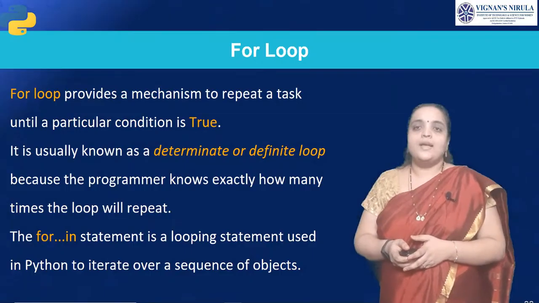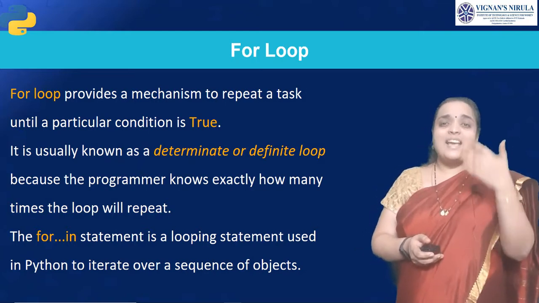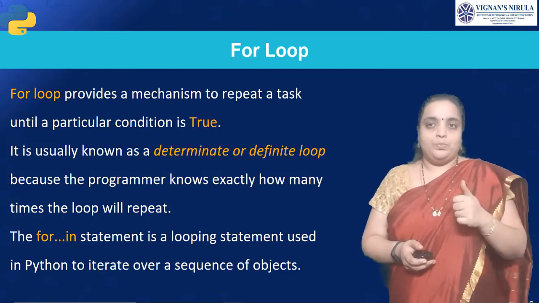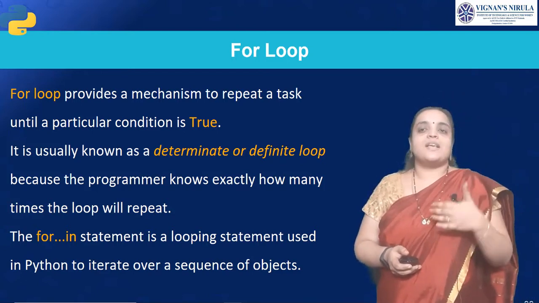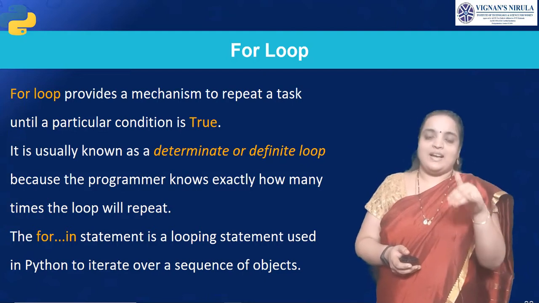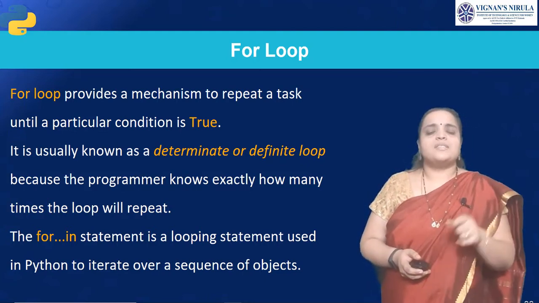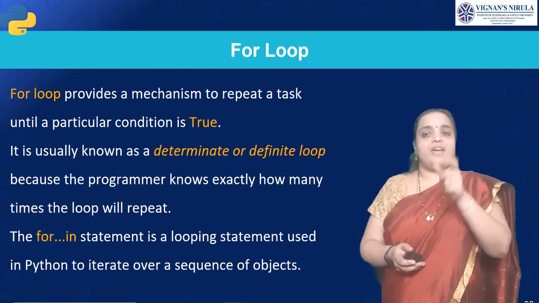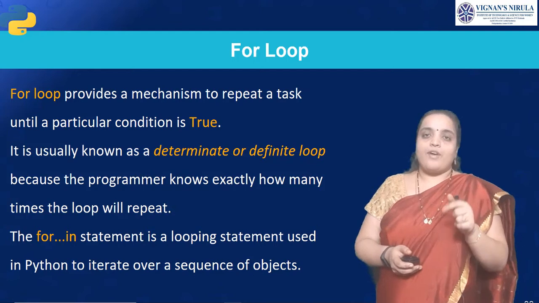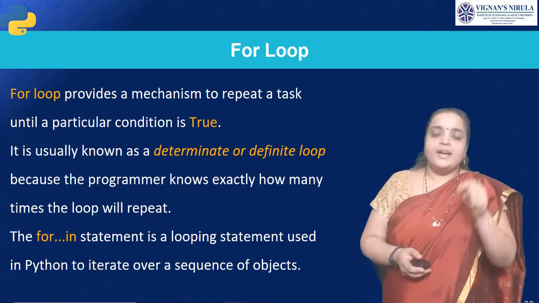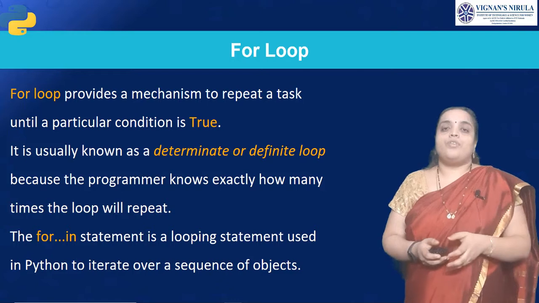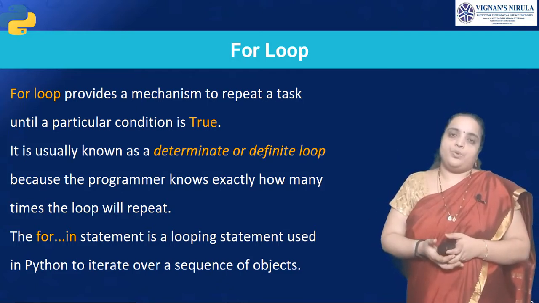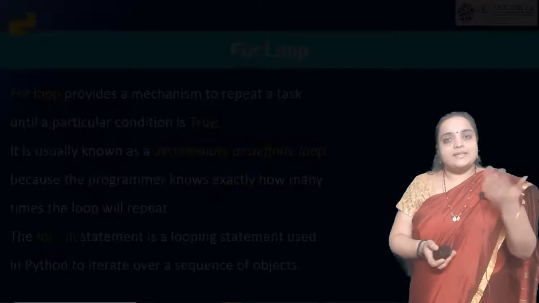Is that clear, students? Then talking about the next iterative statement, that is the for loop. The for loop also provides a repetitive task until the particular condition is true. It is having some range. We will specify the range from where to start and where to end. Here the for loop is not like in C. It is having some small difference. Here we will use the for in statement. The for in looping statement is used in Python programming. Let us see that one.